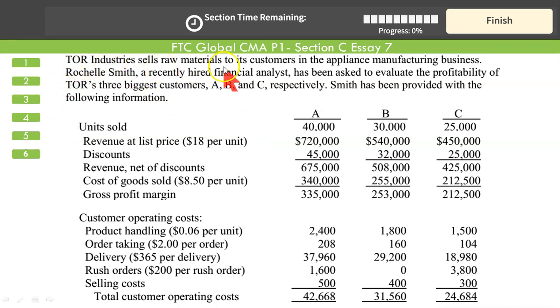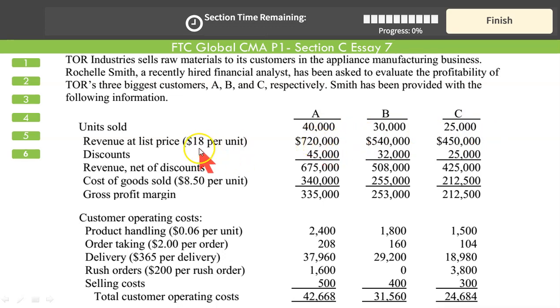TOR industry sells raw materials to its customers in appliance manufacturing business. Rochelle Smith, a recently hired financial analyst, has been asked to evaluate the profitability of TOR's 3 biggest customers. It's basically customers' profitability analysis. We have customer A, B, and C. These are the units sold to these customers. Smith has been provided with the following information.